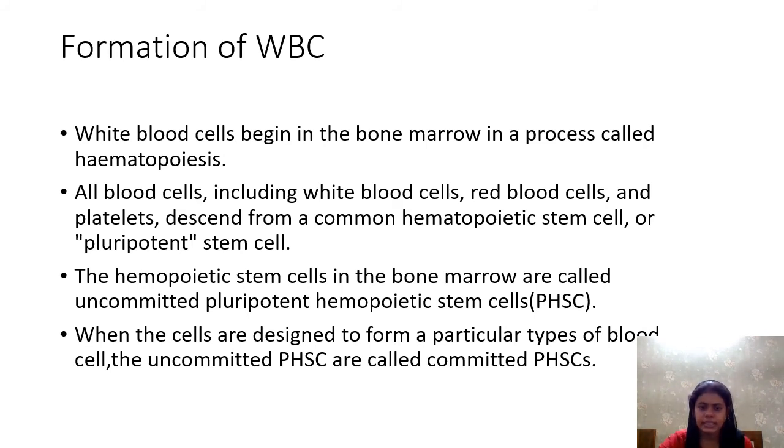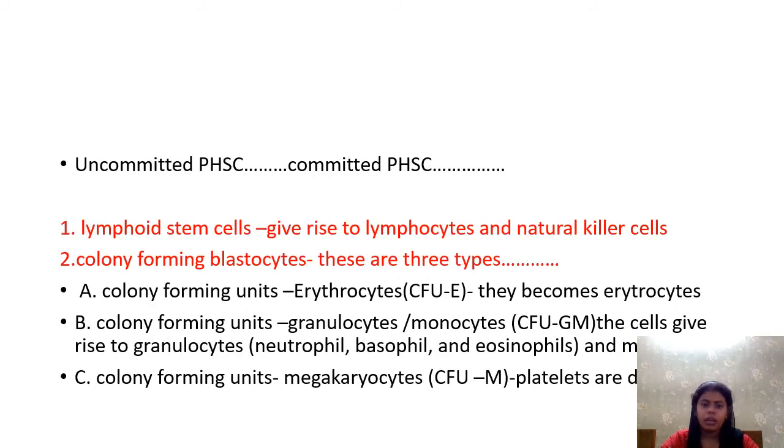When the cells are designed to form a particular type of blood cells, the uncommitted PHC are called committed PHC. That we already discussed during erythropoiesis. I just mentioned here also because the primary steps are the same for both erythropoiesis as well as leukopoiesis. And you know, first uncommitted PHC, then committed PHC. These committed PHC are of two types: lymphoid stem cells and colony forming blastocytes. The lymphoid stem cells give rise to lymphocyte and natural killer cell.